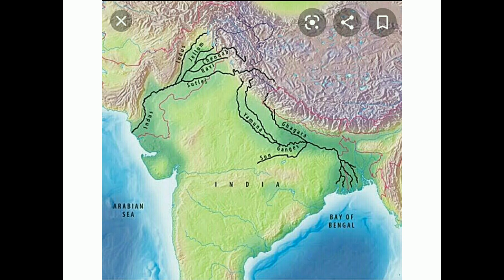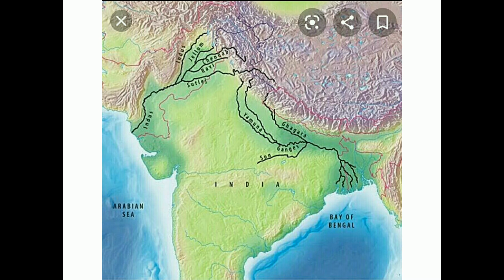If you see this picture, to your left side, you can see a river system which is called Indus. Indus is a river which originates in the Kailash range in Tibet near Lake Manas Sarovar. From Tibet, through Jammu and Kashmir it enters into India. Understand, children? Some of its tributaries are also in Pakistan, and then it enters the Pakistan region, touches the borders of Gujarat and then joins the Arabian Sea.